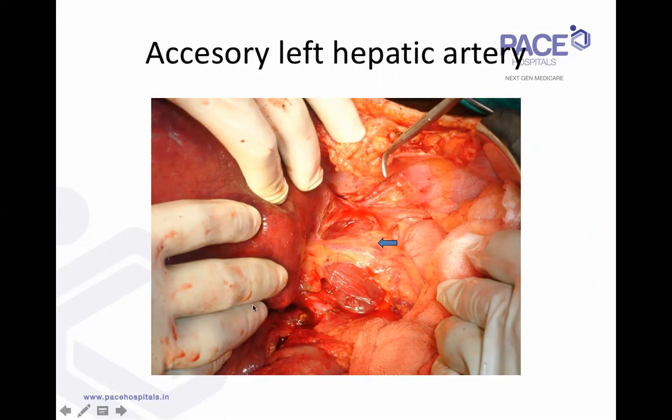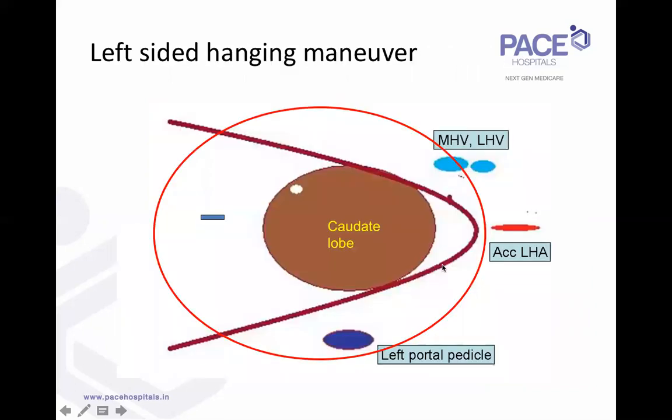when your plane of transection is coming above the caudate lobe, entering the umbilical fissure, you are also at risk of injuring the accessory left hepatic artery. So this umbilical tape we've passed like this. This umbilical tape is taken below, between the caudate lobe and the MHV, LHV, that is below the MHV, LHV, below the accessory left hepatic artery, and below the left portal pedicle.